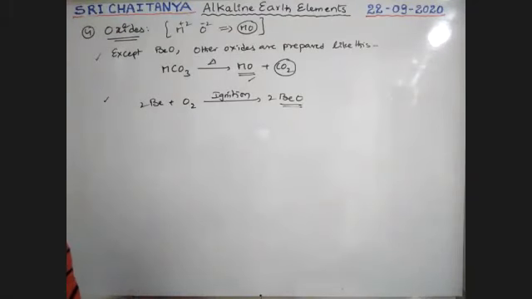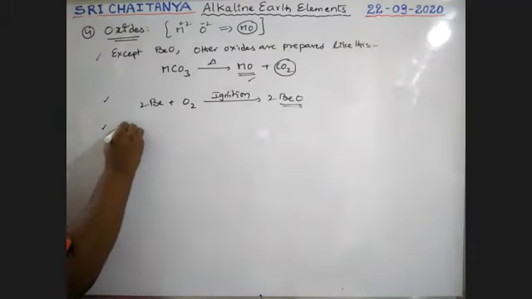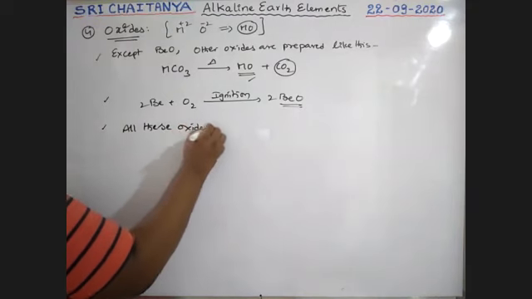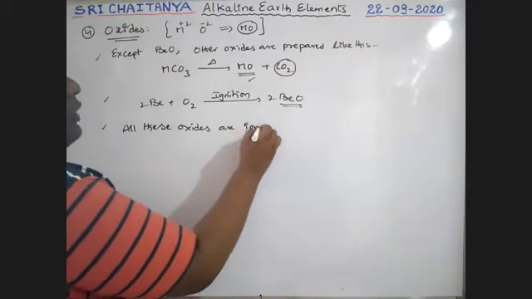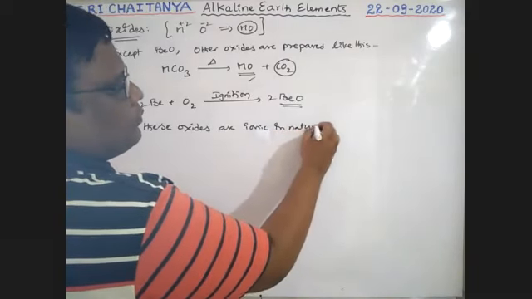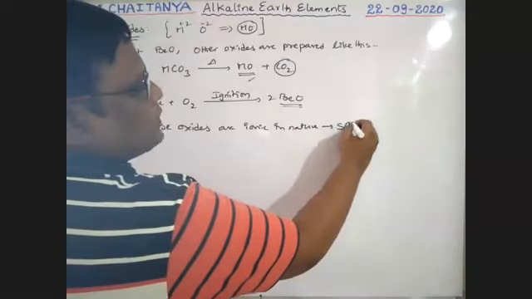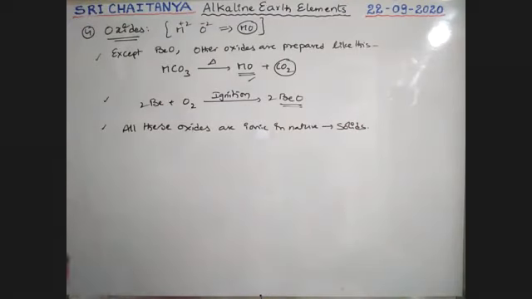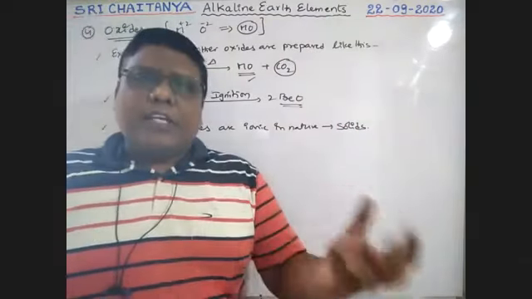See here, what is the nature of these oxides? All these oxides are ionic in nature and solid compounds. Ionic solids, boys. Solids have different structures.